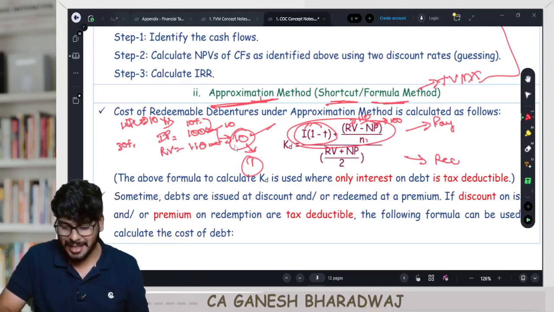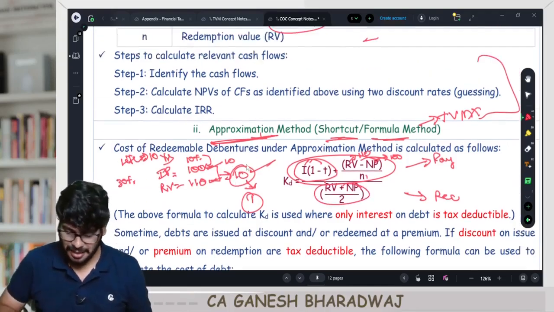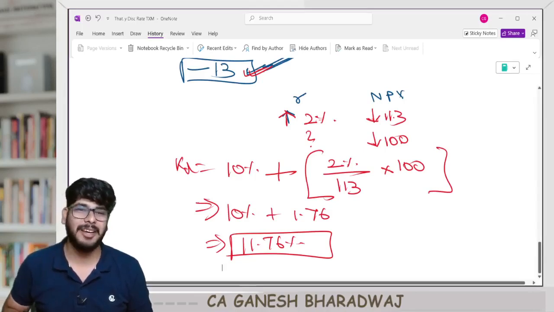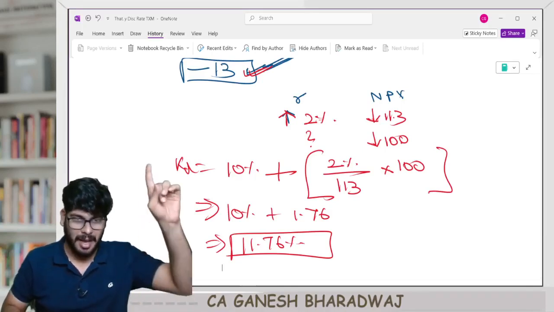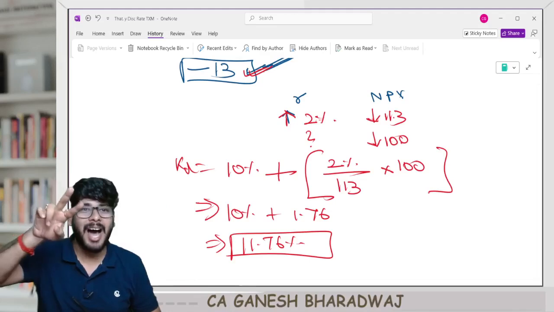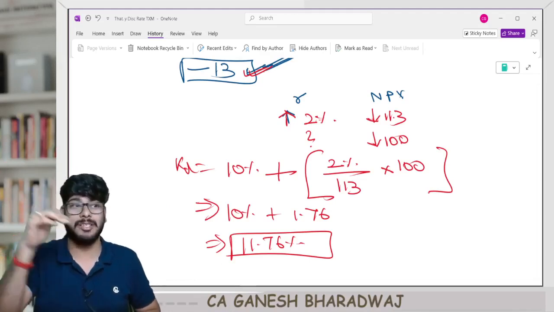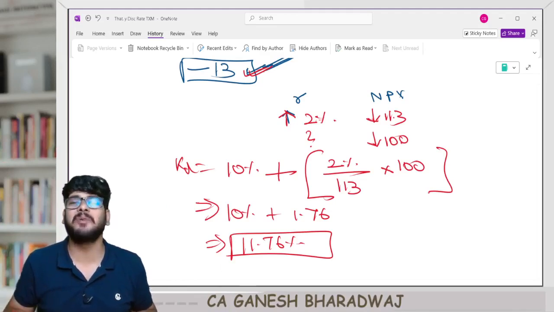No confusion. Take a simple average of the two. Yes? Now, tell me the formula for KD. Logically think, guys. That's all it takes. I into 1 minus T plus RV minus NP, but that's the total cost across the life divided by N, whole divided by RV plus NP by 2.